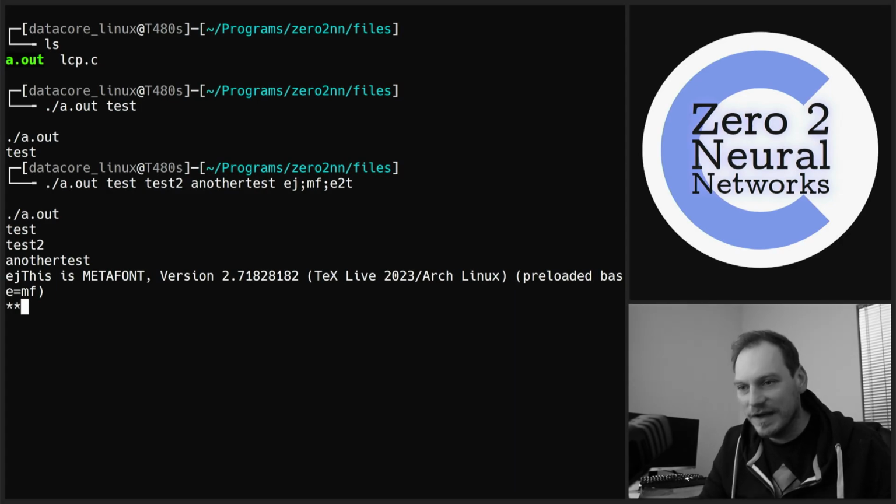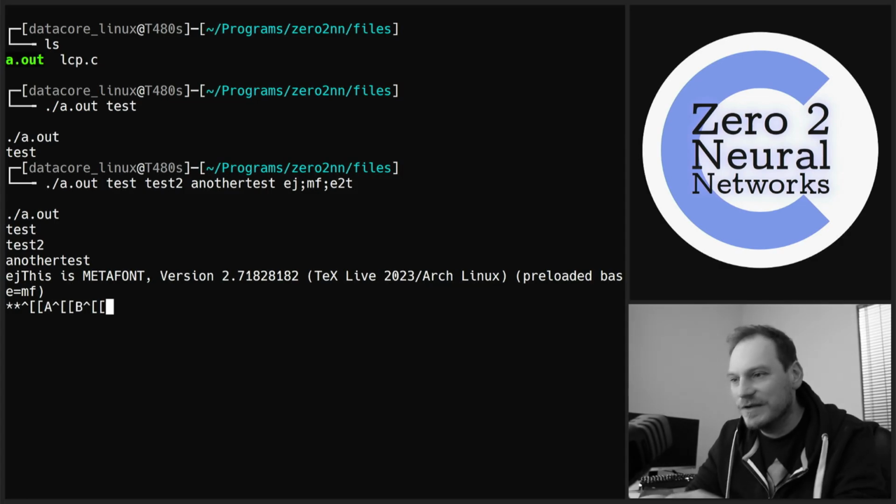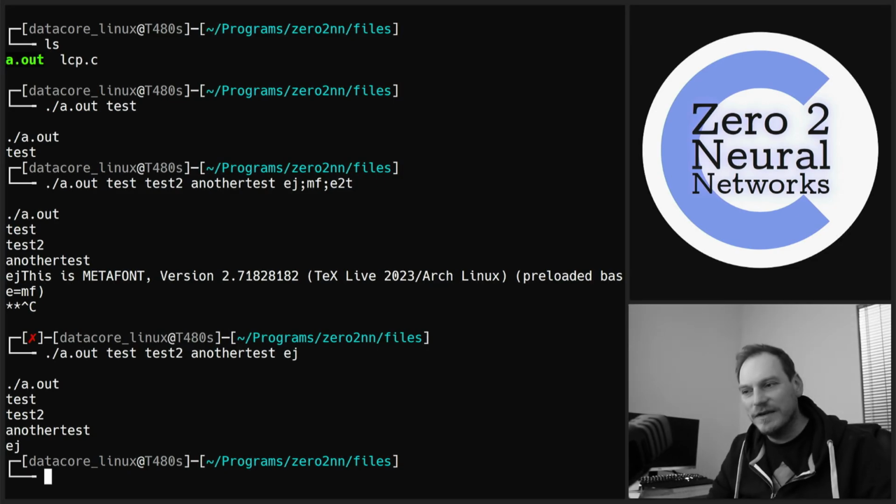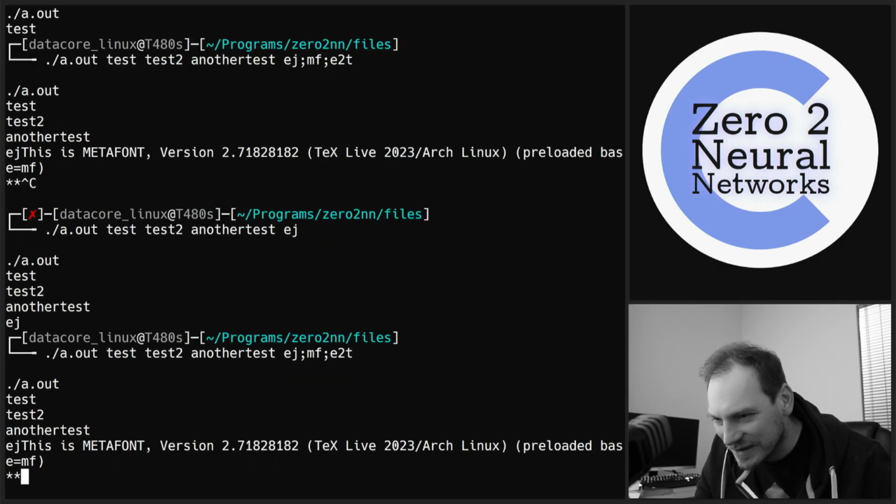This is a meta font. Have I randomly spammed some random key combination for LaTeX by the looks of it or something? I have no idea what I've done there. What does that do?